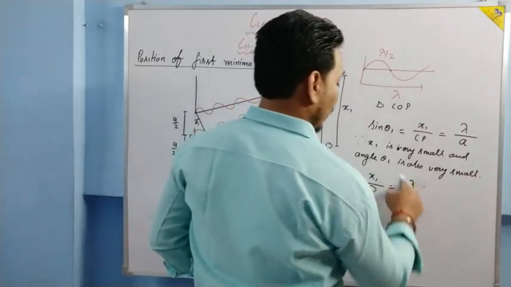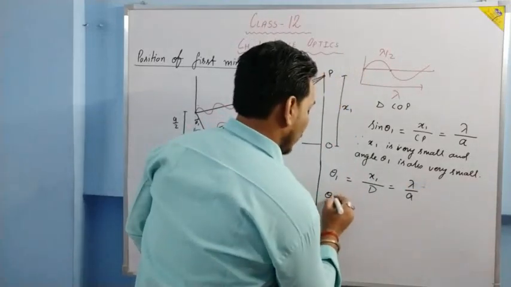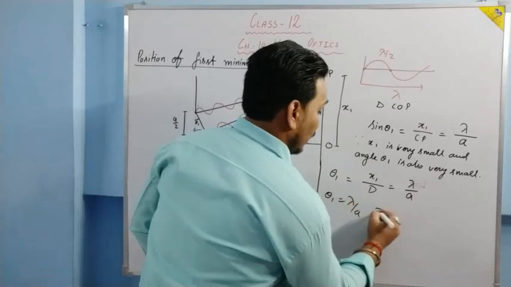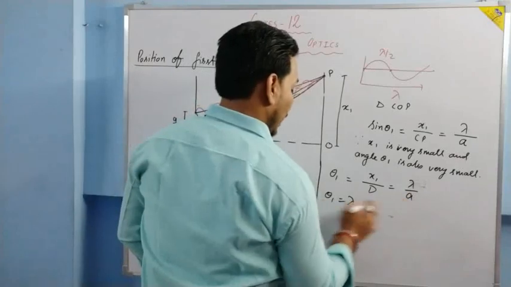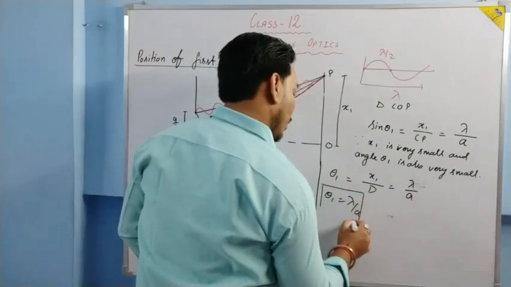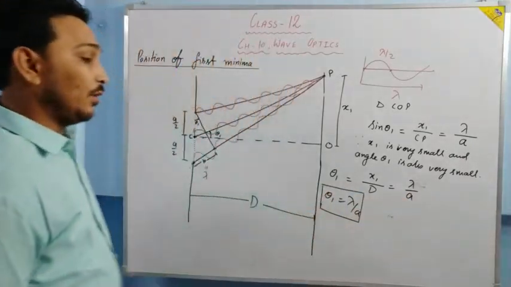Now if we take theta 1 and lambda by A, theta 1 is equal to lambda by A, which implies that the angular position of first minimum is lambda by A.